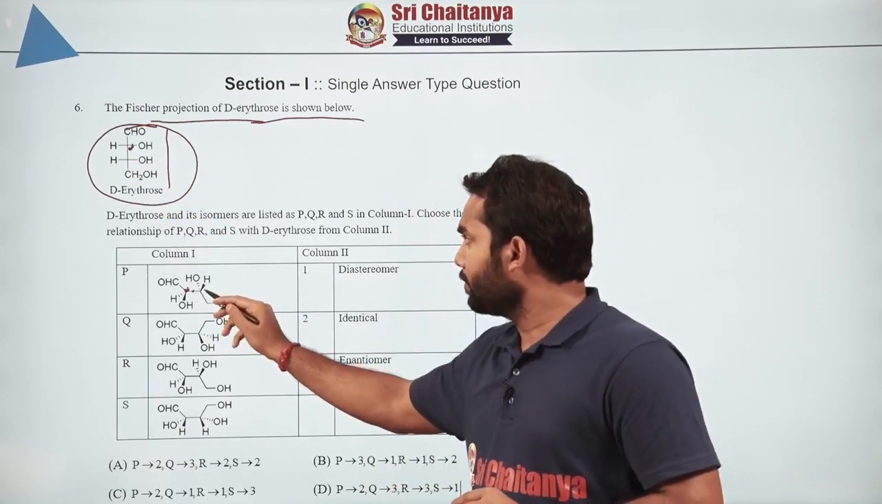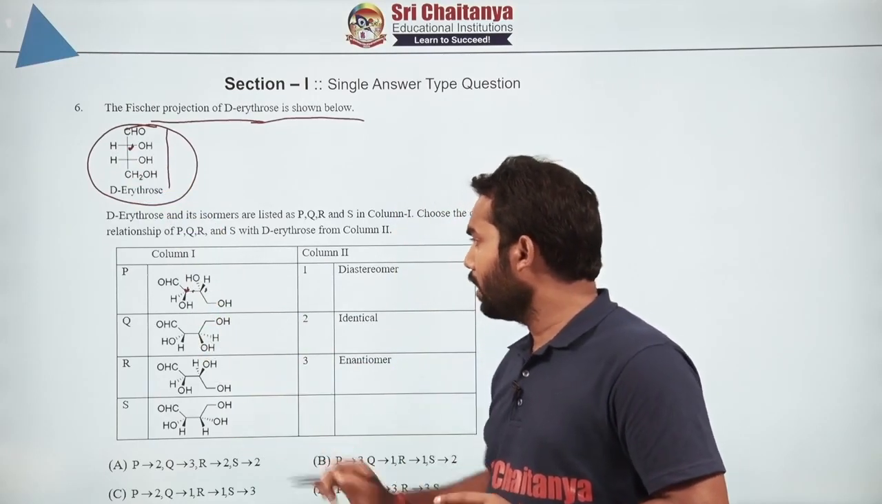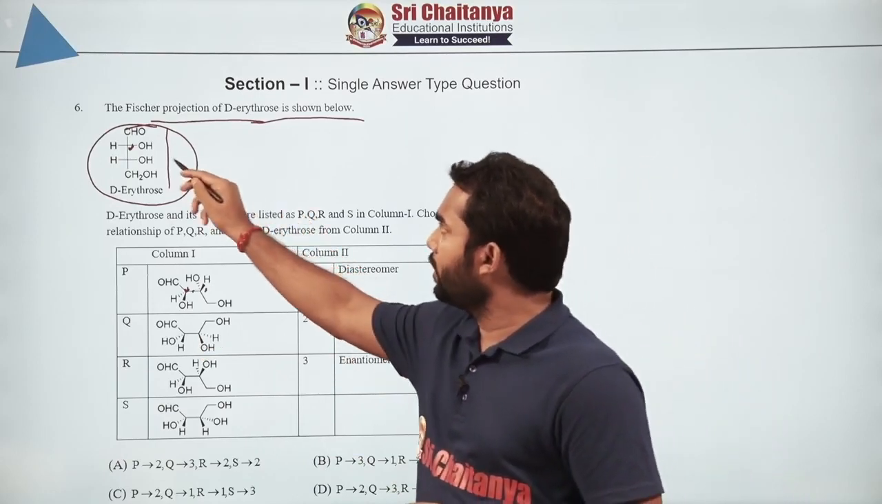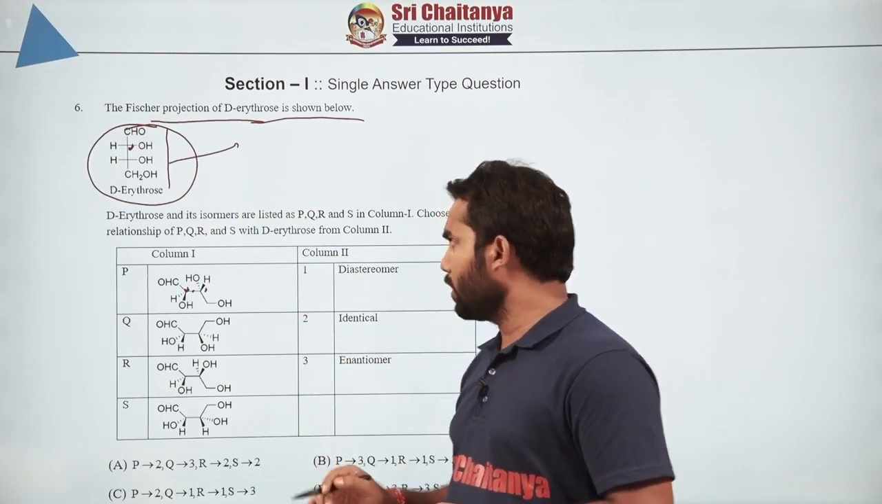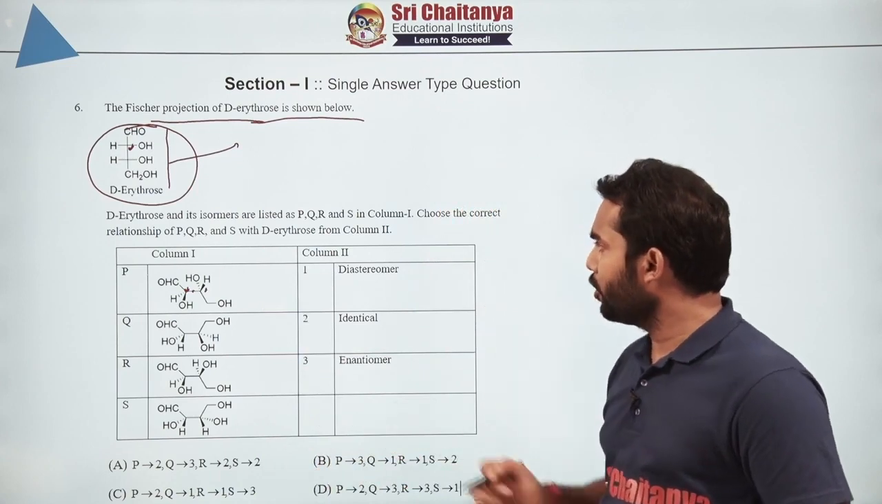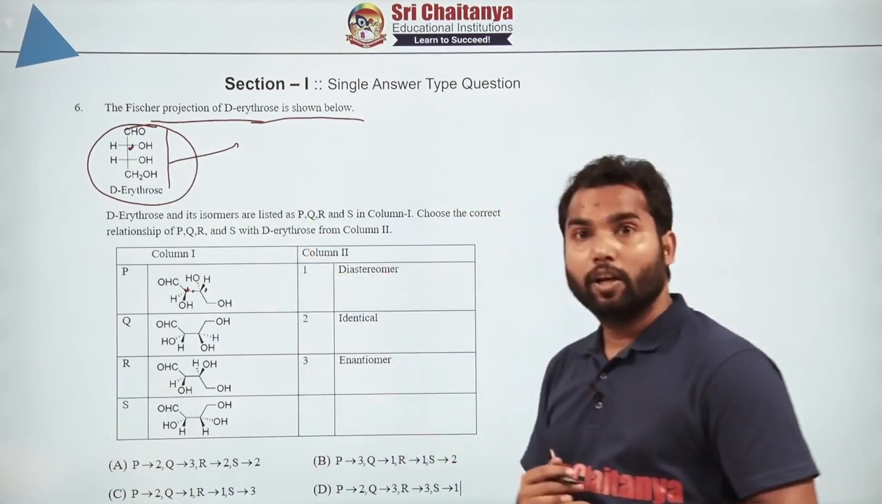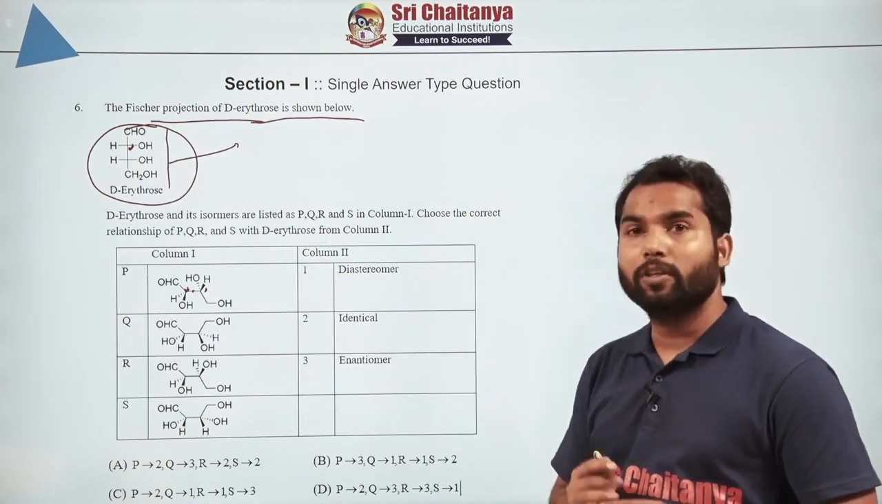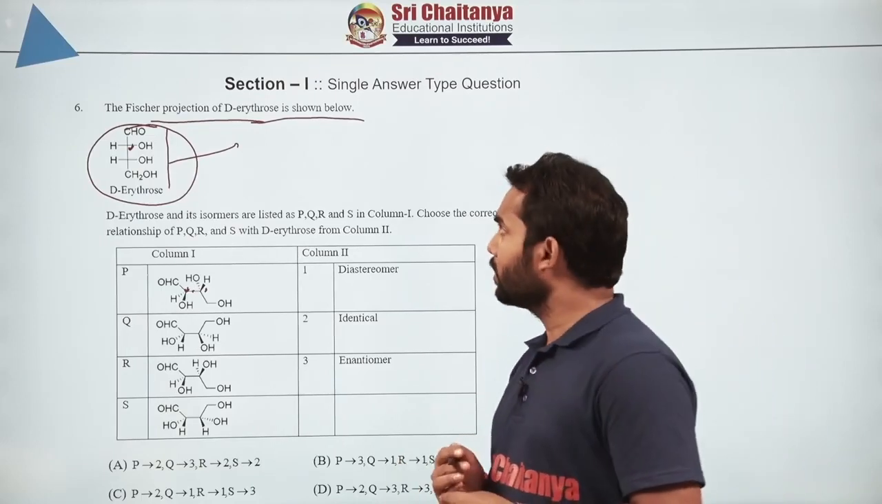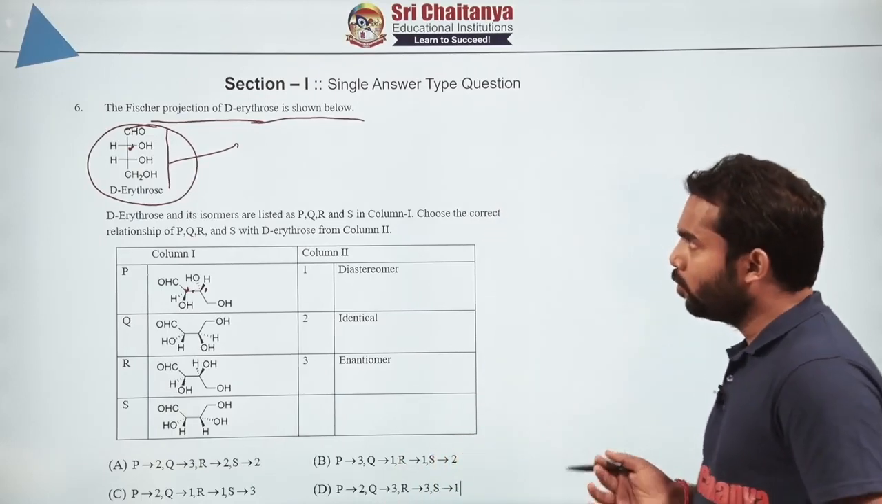Look at this one, then this one, then this one, and now they are asking what relation each possesses with respect to the original molecule: whether it is a diastereomer, whether it is an identical isomer, whether it is an enantiomer, that's what they are trying to ask. So how do we calculate and look into it?